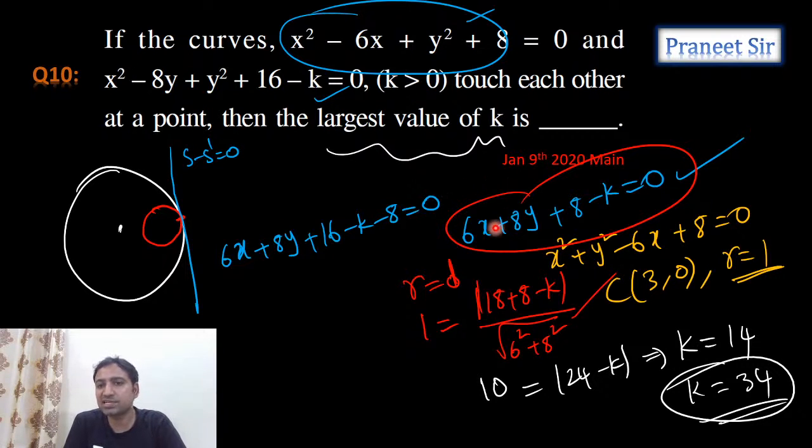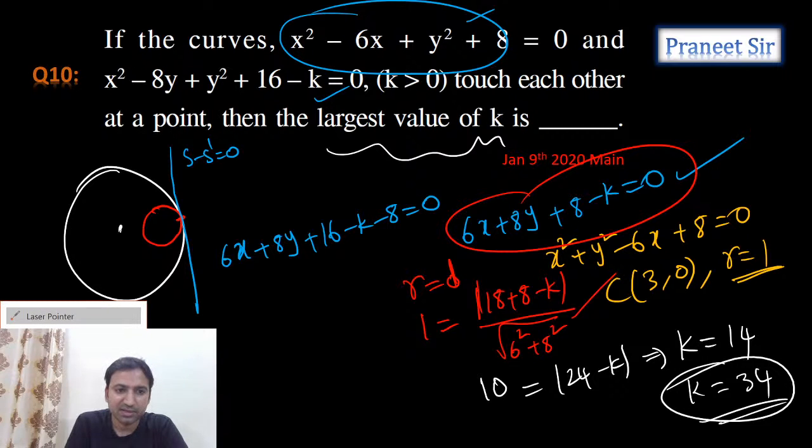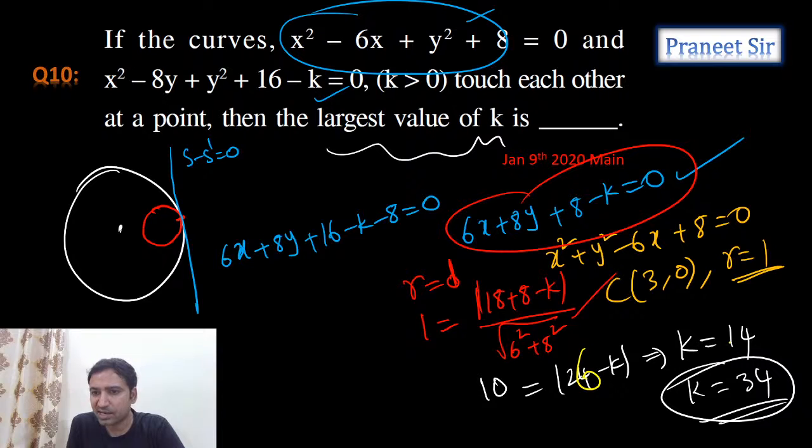Now I am applying the condition for tangency. This line is a tangent to both the circles, so this line has to be tangent to the first circle. When you apply it, R is equal to D. For K, we are getting two values, 14 and 34, and he is asking for the largest value of K, which is 34. So 34 is the answer. Huh? We are getting 34 and he is getting 36. How come? Here we made a mistake. This is not 24, guys. It is 26, right? Yeah, right. This is 26, and the values of K we get are 16 and 36. Yeah, greatest value is 36.